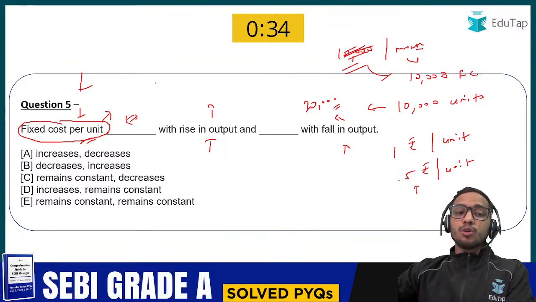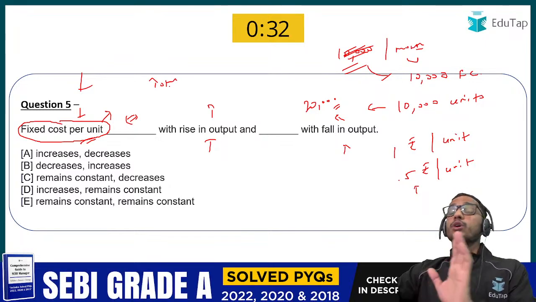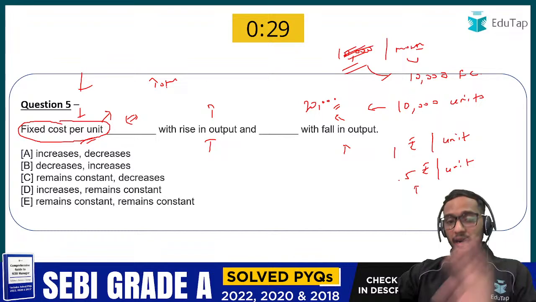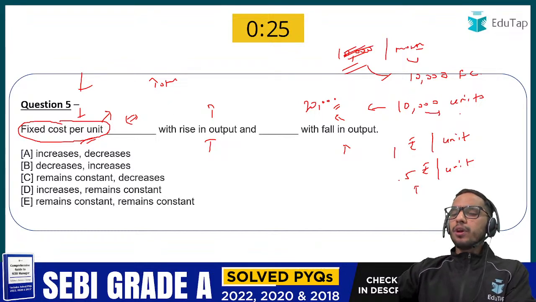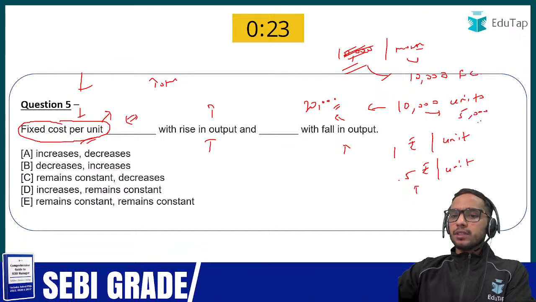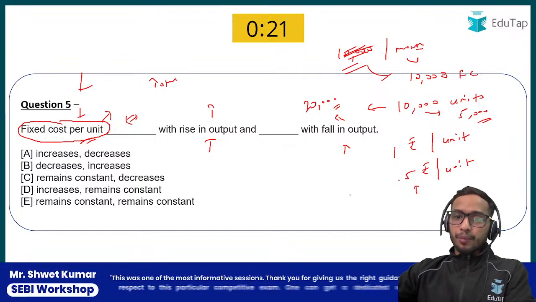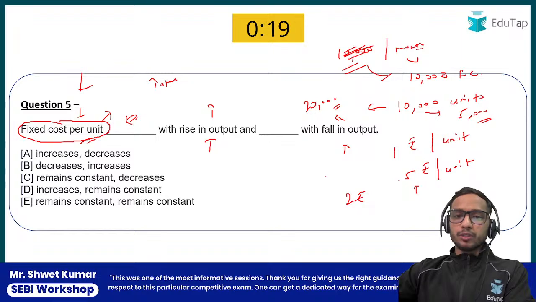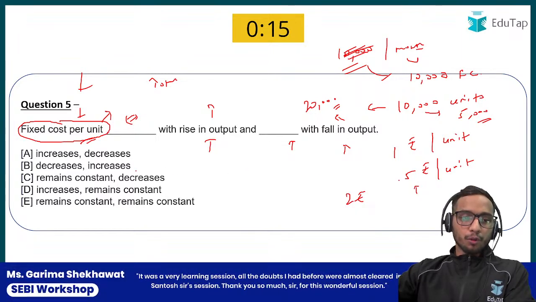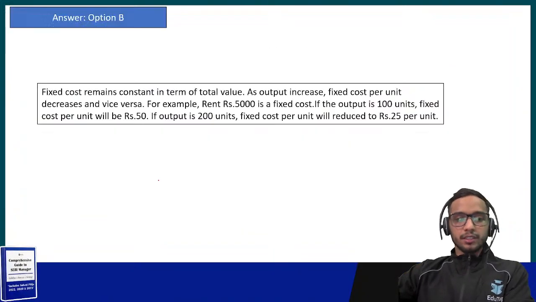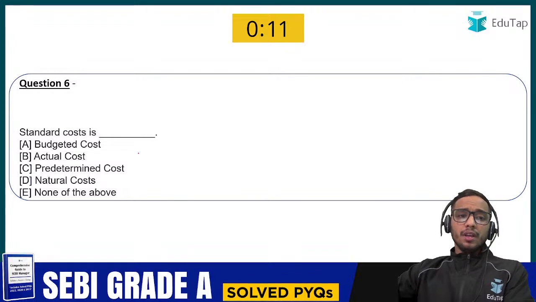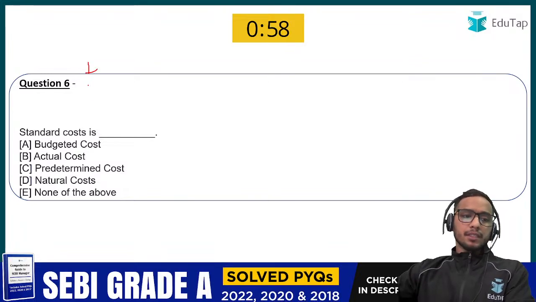It is not asking you about the total fixed cost. Total fixed cost is going to remain constant, but fixed cost per unit is going to decrease. Similarly, suppose I am going to make only 5,000 units. So now my fixed cost per unit would become 2 rupees. So it is going to increase with a fall in output. So the correct option would be option B, and I am really glad to see that most of you are correct here. Okay? Chalo.